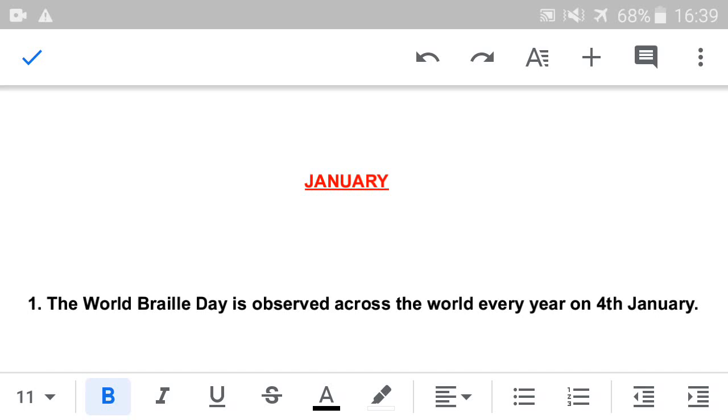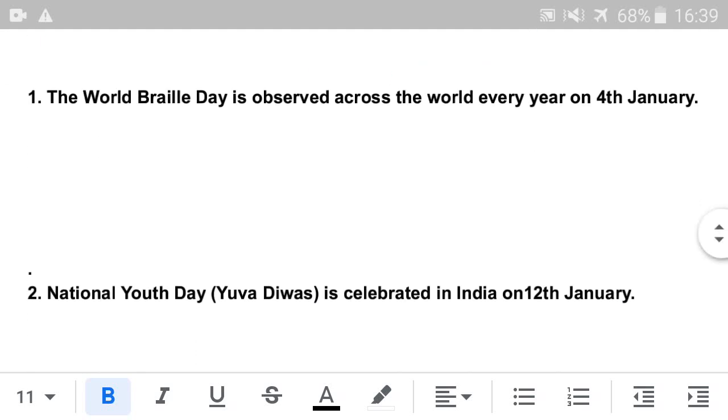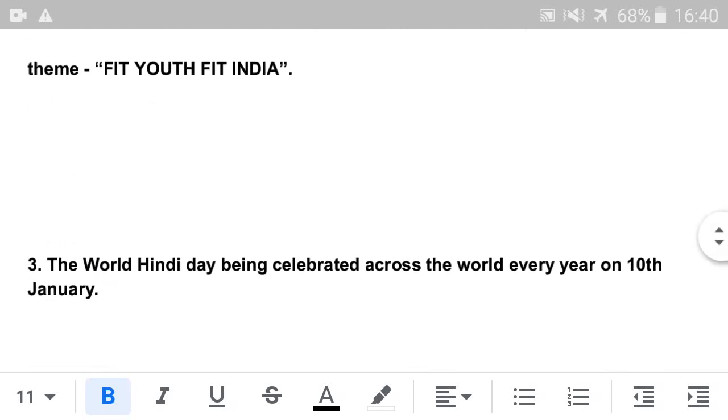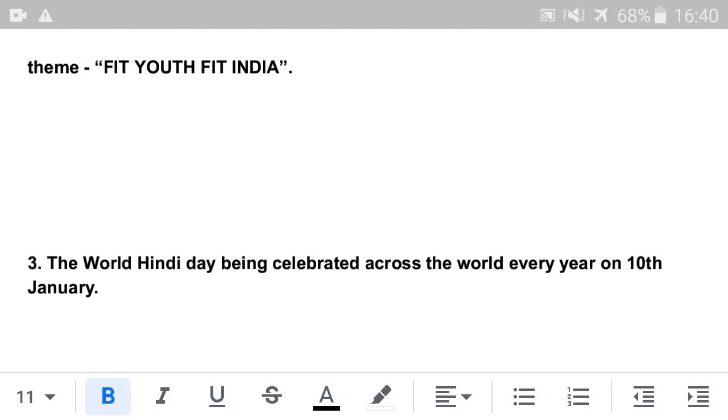Next is World Braille Day, which is observed across the world every year on 4th January. Next is National Youth Day, which is celebrated in India on 12th January. Theme: Fit Youth, Fit India. Next is World Hindi Day, which is celebrated across the world every year on 10th January.